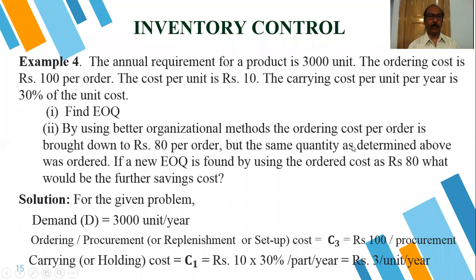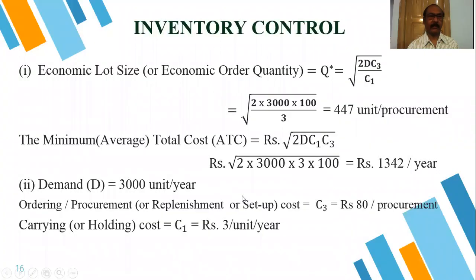Now, for the given problem, it is easy to find that demand is 3000 units and ordering cost is 100 for the first problem. Then we discuss the next problem considering rupees 80, and C1, that is the carrying cost, is 30% of the unit cost. So 30% of rupees 10 is equal to rupees 3 per unit per year. Now one by one we try to find the values. First we find the EOQ, then the cost, and N star and T star.